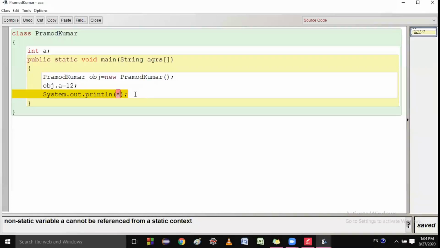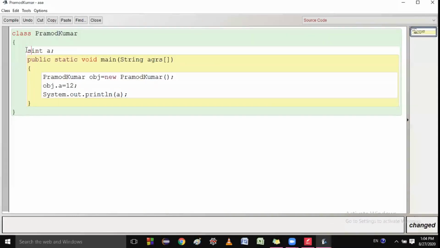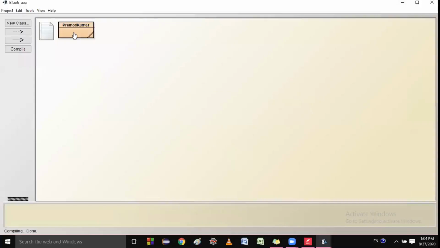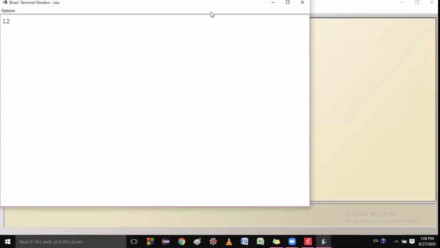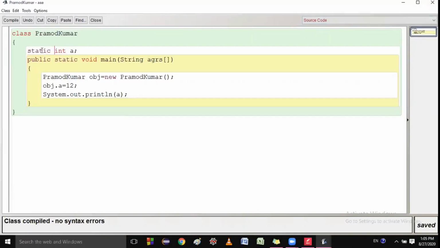Okay, this is another error because this is a static method and you people are not aware about the static method. The next chapter is on static methods. Don't worry, I'm just writing static here, static, static. Then it will run. Okay, just see this result. You got 12. How did you get 12? Just do not look at this static. I will discuss it in the next class. But only watch this one.